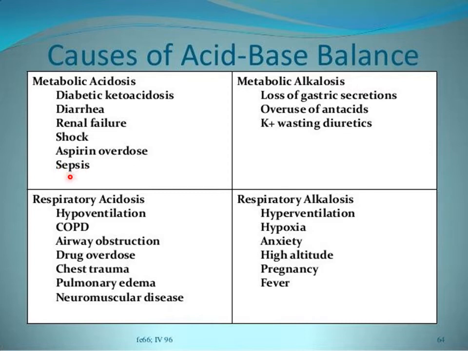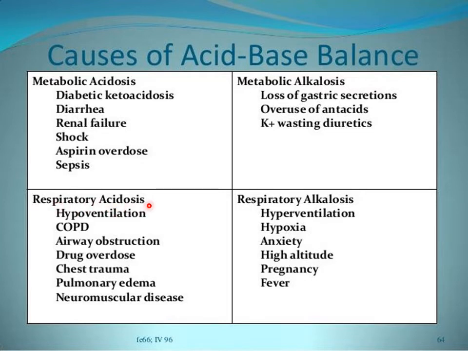So what happens in case of sepsis? Sepsis can be defined as a systemic infective process, and it affects all the systems of the body. So all the mechanisms that are involved in acid base homeostasis will be disturbed in case of sepsis, leading to metabolic acidosis.